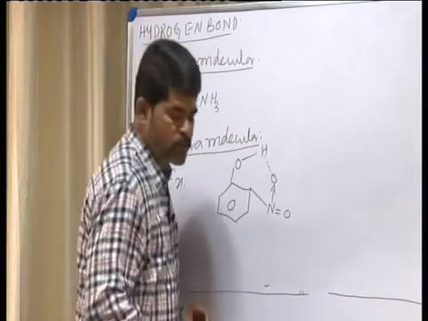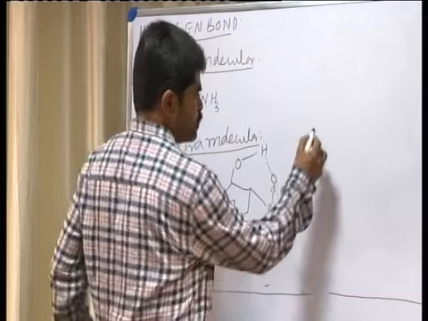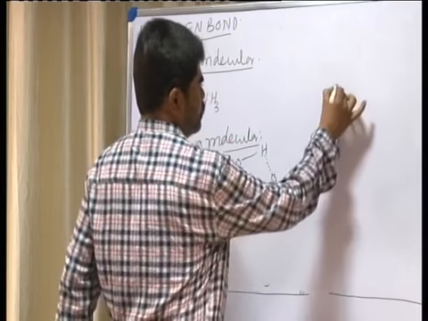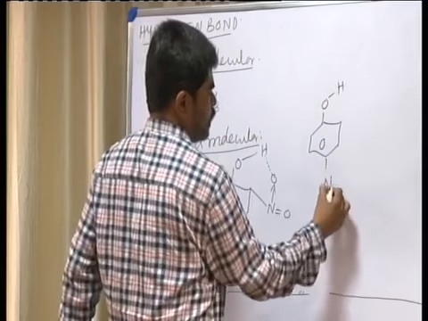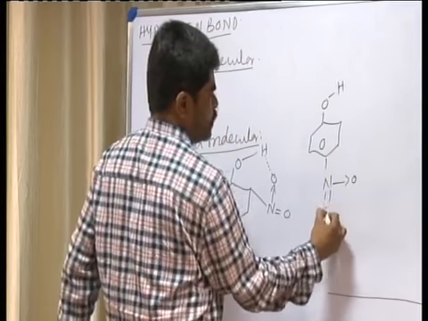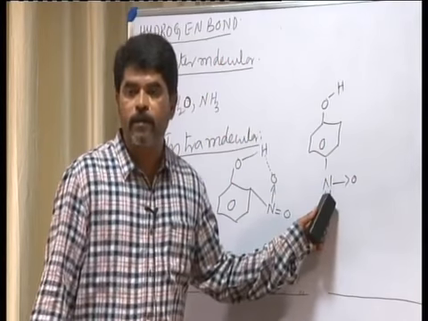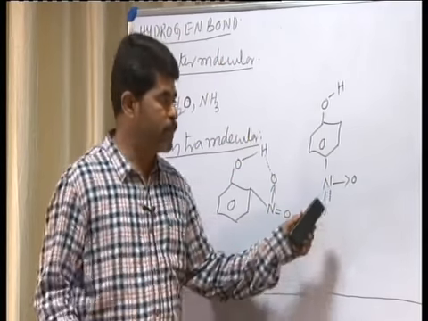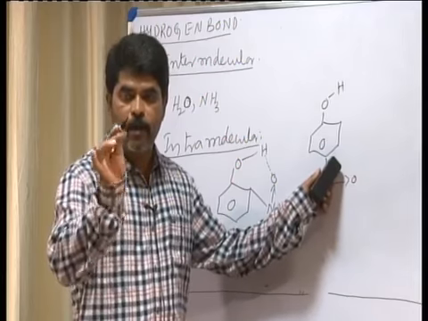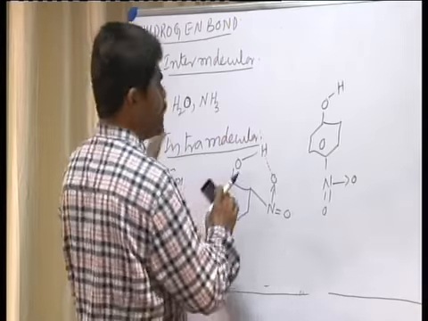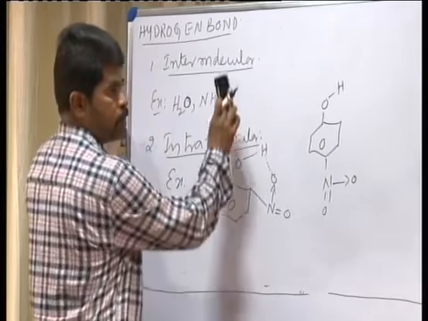Suppose you consider paranitrophenol, OH, and NO double bond O. In paranitrophenol, intramolecular hydrogen bonding is not possible, whereas intermolecular hydrogen bonding is possible. That is with reference to the hydrogen bond.